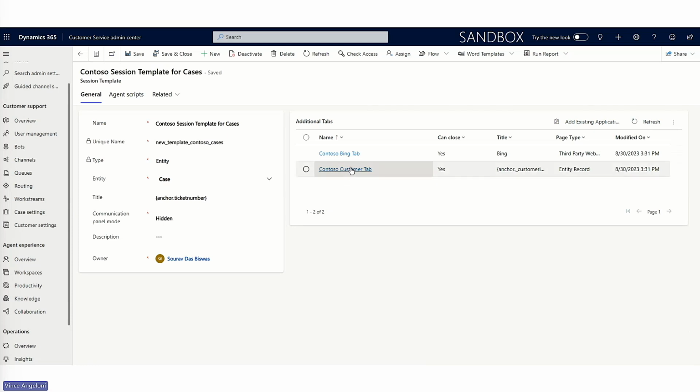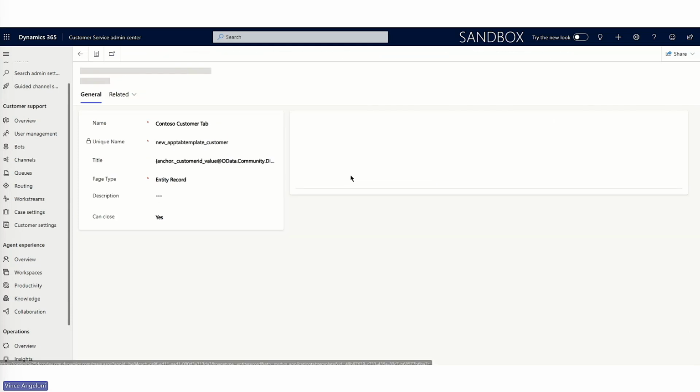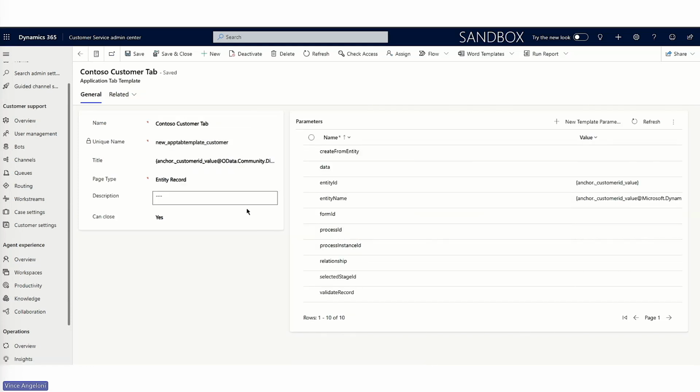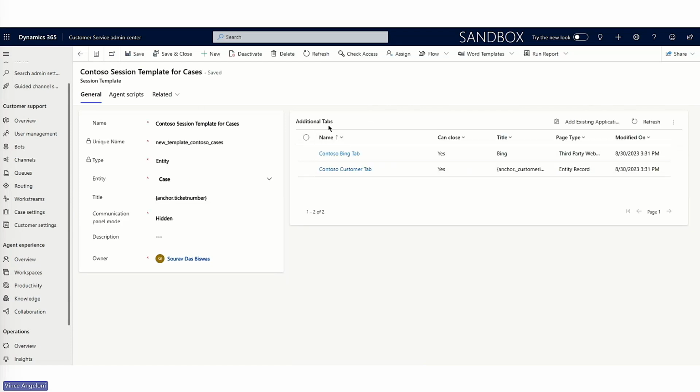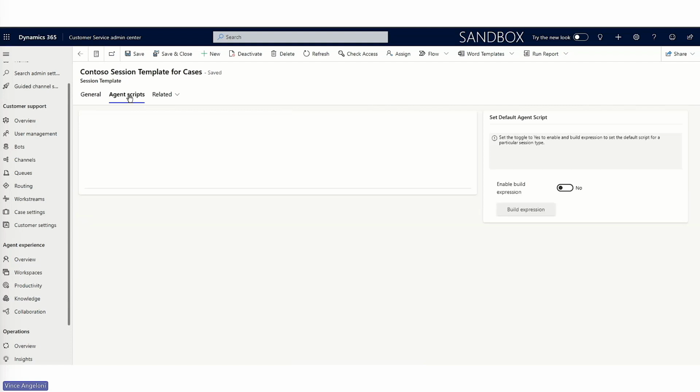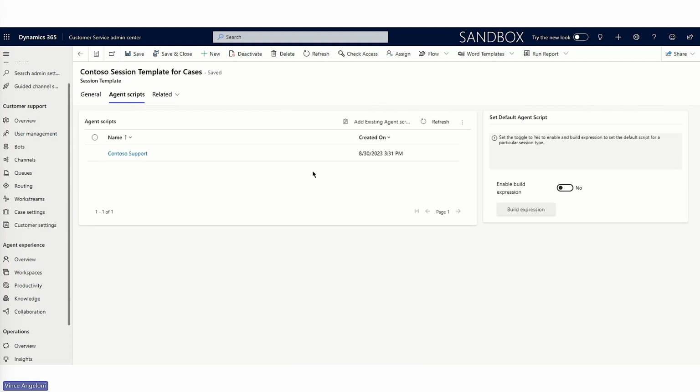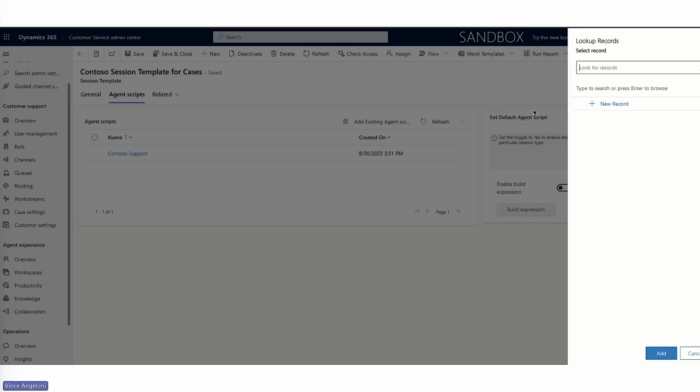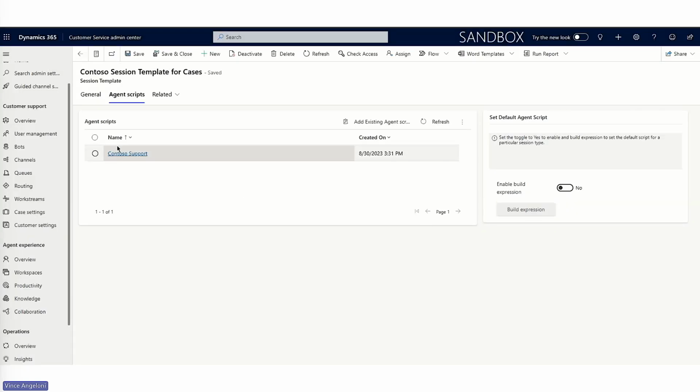The next one is the Contoso customer tab. It shows the customer details in another tab. Once you're done with setting up these additional tabs, you can come to the agent script from what you have already created in the previous step, and from the existing agent script, you can find it within the lookup and select. I have already done this and configured it to Contoso support.